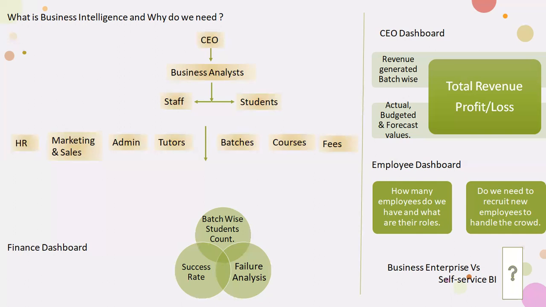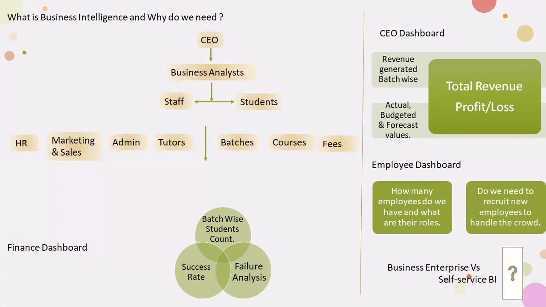So this is what exactly business intelligence is. Business intelligence lets business people, like the head of the department, take decisions from their own place without moving, to improve their business. To improve their business, they should be able to take business decisions without moving from their place. That will be the easier part for them, and that is why they are right now trying to bring these business intelligence concepts into their business.